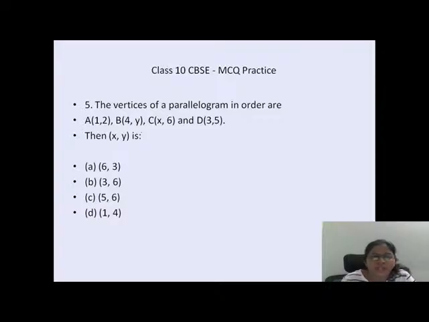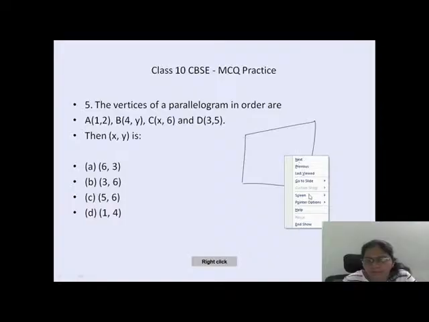Coming to the fifth one, the vertices of a parallelogram in order are, so they have given 4 points over here. So first of all, let us draw a parallelogram.